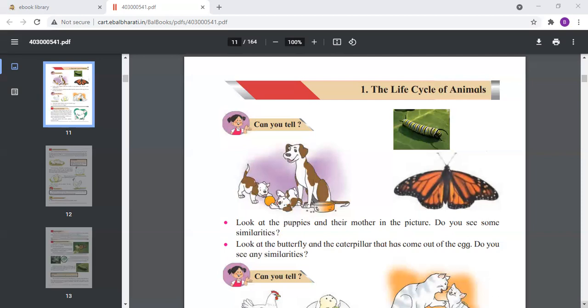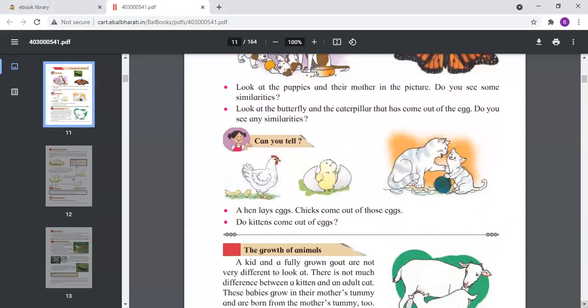Now in the next page you will see, the hen lays eggs. The chick comes out of these eggs. Now the hen hatches the eggs, and the young one, that is the chick of the hen, comes out from these eggs. But the kittens do not come out of eggs. The cat gives birth to the kittens. So this is the difference in the life cycle of the animals.